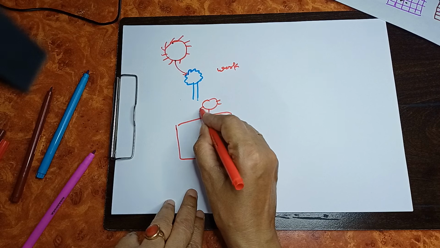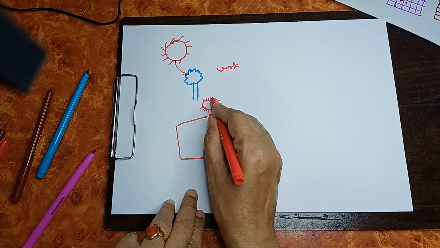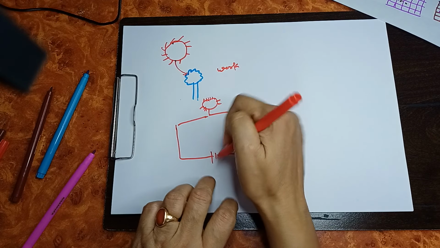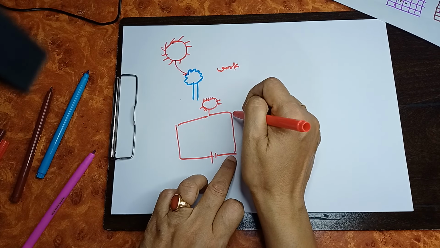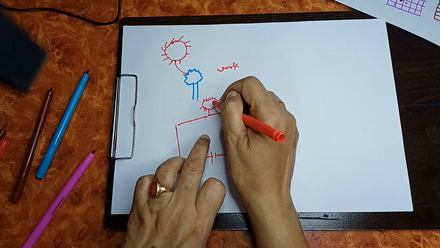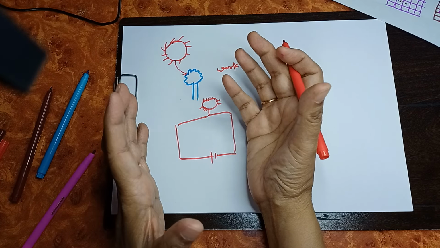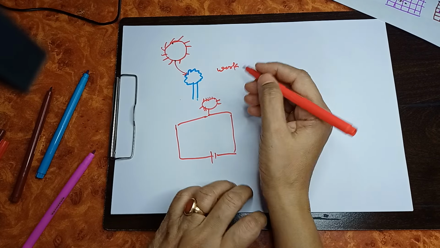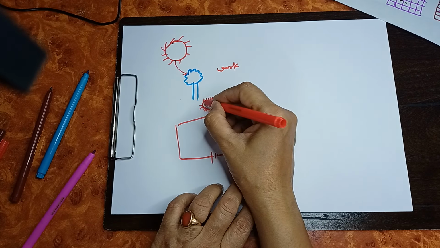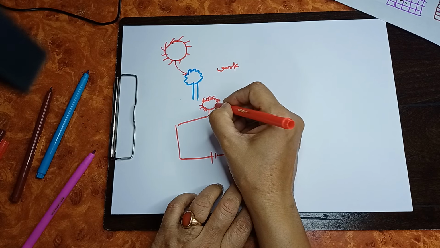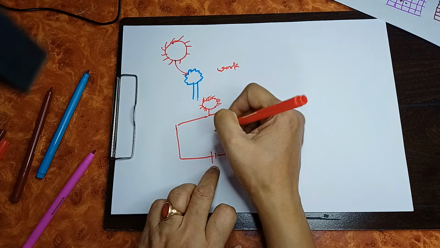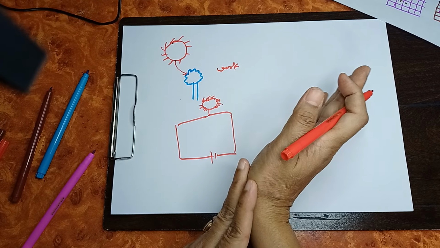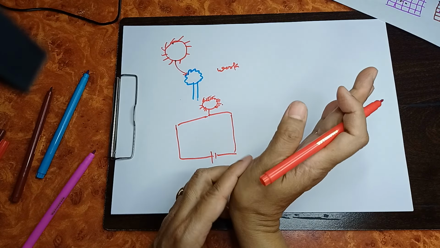And when the bulb glows, the energy stored in the battery, chemical energy, is converted to electrical energy, and when it comes to the bulb, it is converted to light energy and heat energy, some heat is formed. That means this energy is scattered in the form of heat and light. So this scattered energy, released in the form of heat and light, cannot be used for doing useful work.